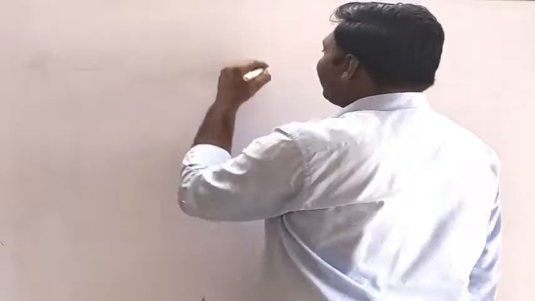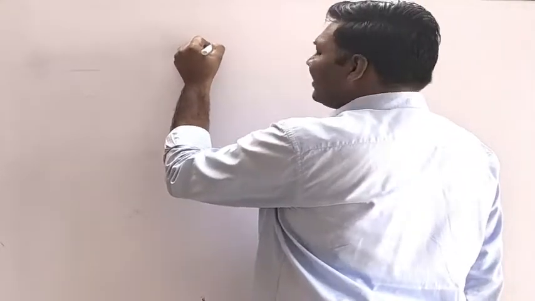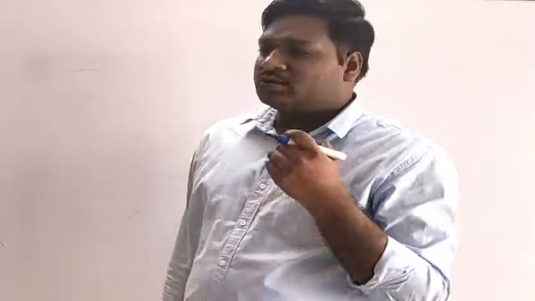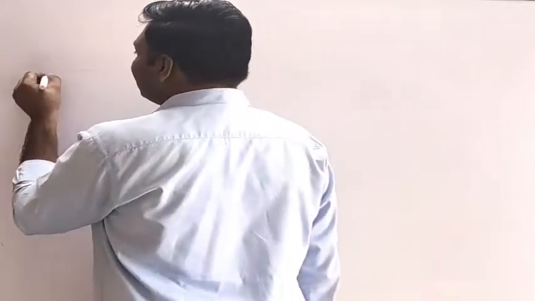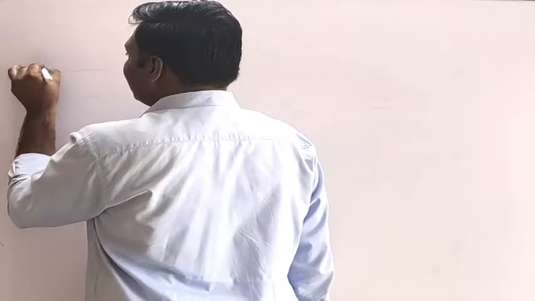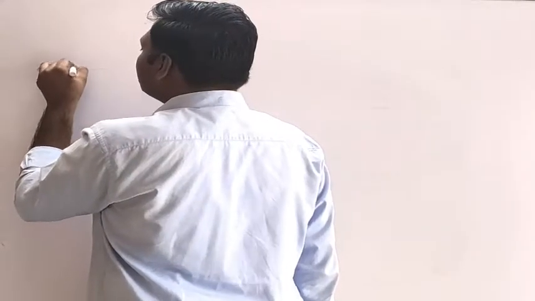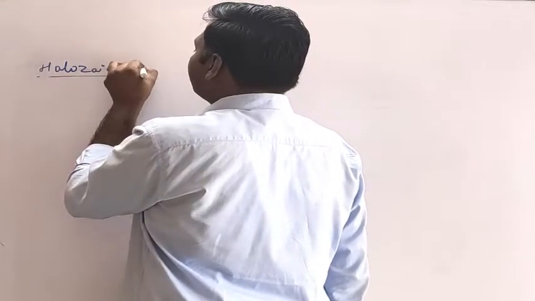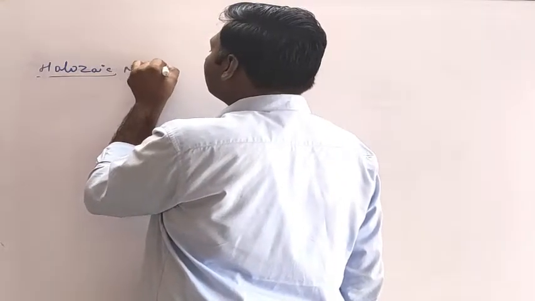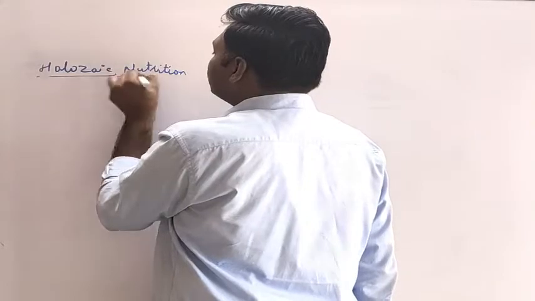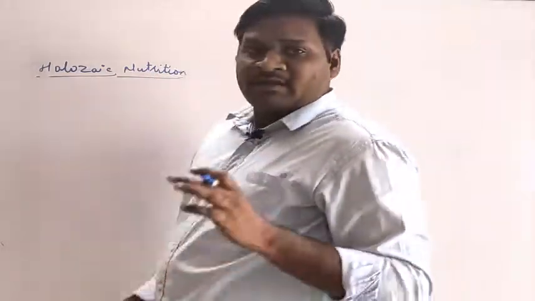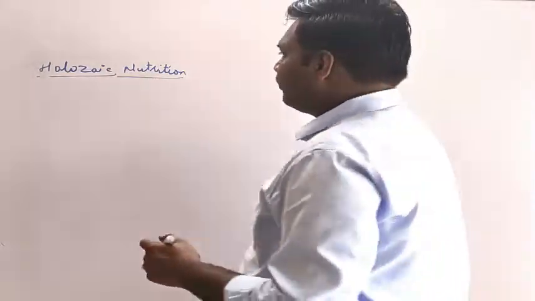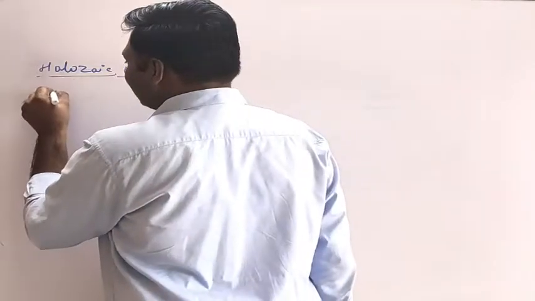If we talk about the structures related to the digestion process, the holozoic type of nutrition includes 5 different stages. We will write here holozoic nutrition. So it includes the digestion in humans. And how does this digestion take place? It takes place by 5 steps.